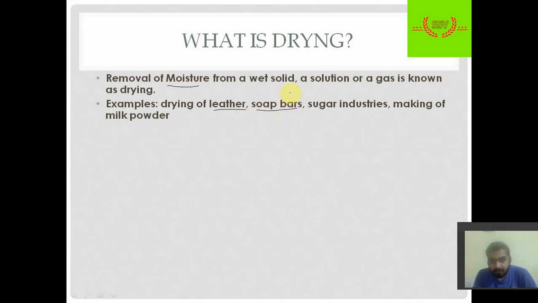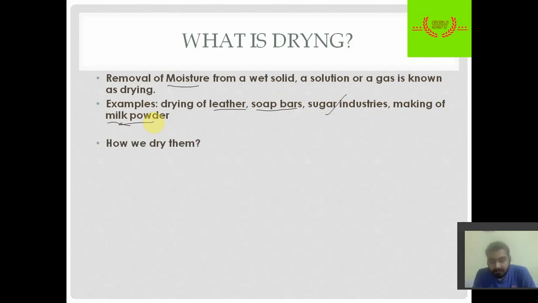For making soap we have two methods, the dry method or the wet method, and from both methods the final stage is drying of the soap. Next is the sugar industry, and then milk powder. I hope you know what milk is. Drying of milk gives milk powder, so that is also an example of drying.